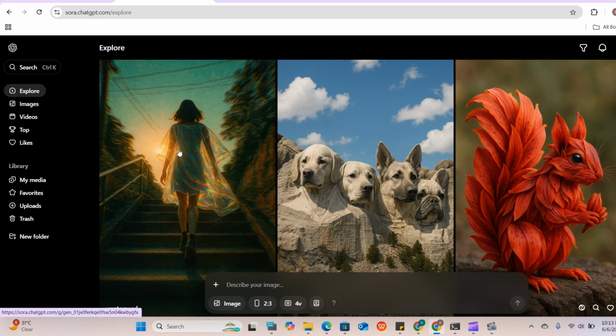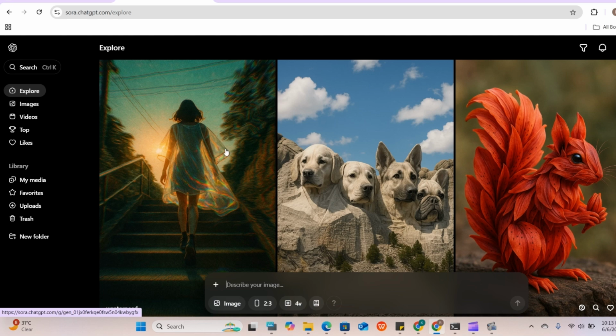Sora is free. Yes, everyone, Sora is free now. You heard it right, Sora is free. But first, I will show you how it is free and why it is free and where it is free. I will give you a complete tutorial on where you can use it and how to use it. I will explain everything. First, check this out.